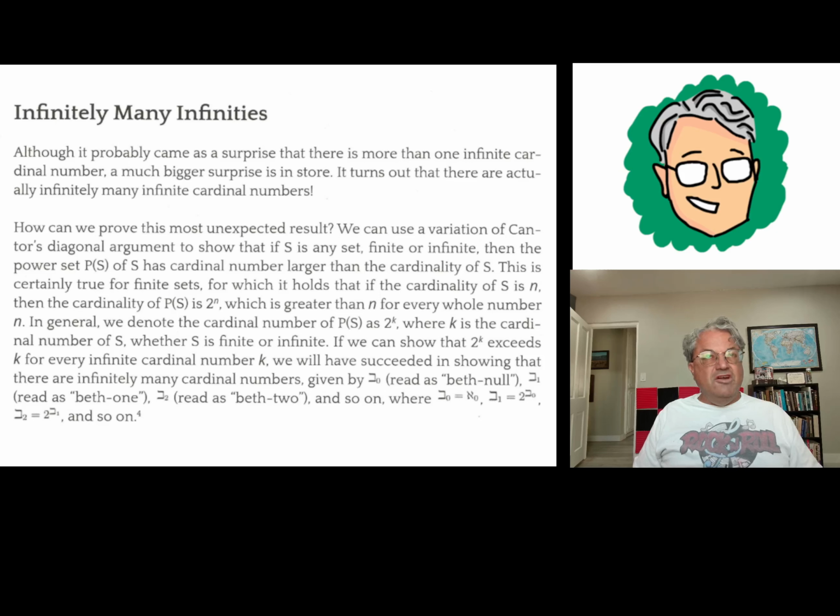So for instance, a generic set of cardinal number 5 would just be the set whose elements are 1, 2, 3, 4, and 5. Pretty easy set. So what do we mean by the power set? I talked about this earlier. The power set is just the set of all subsets of S. In that case, that would be all the collections of numbers from 1 to 5, not necessarily all of them.